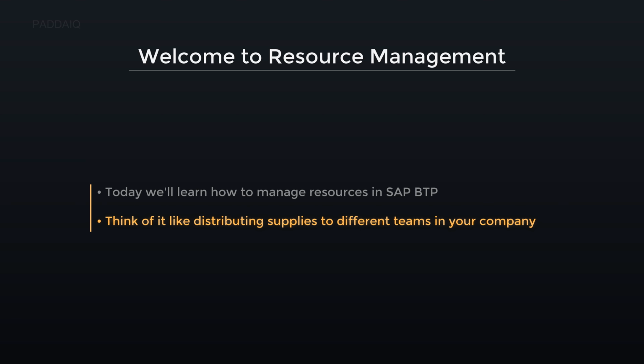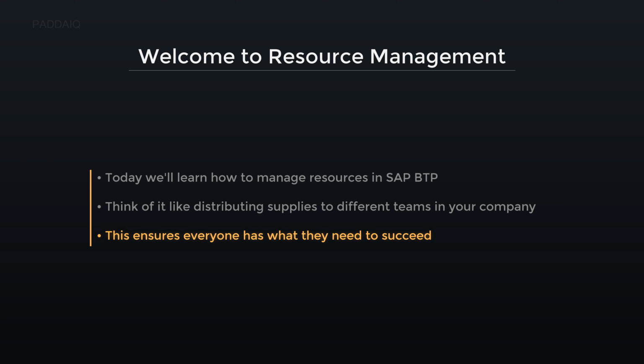Think of it like distributing supplies to different teams in your company. This means allocating specific resources, such as memory or services, to various applications or departments as needed. For instance, giving the sales team's app extra database access during peak hours ensures smooth operations. This careful distribution keeps everything running efficiently and prevents resource shortages. This ensures everyone has what they need to succeed.